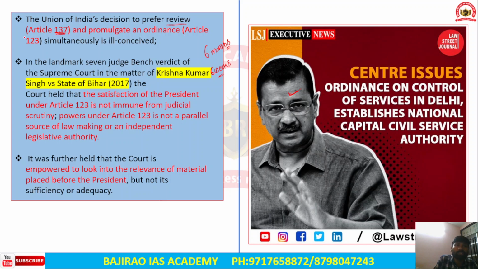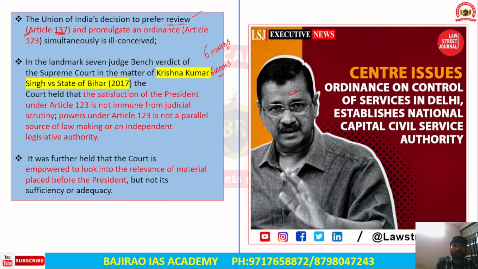Article 137 says that any aggrieved party can file a review petition in the Supreme Court after the final judgment has been given. After that there is another option called a curative petition, which can also be filed after the review petition option is exhausted.